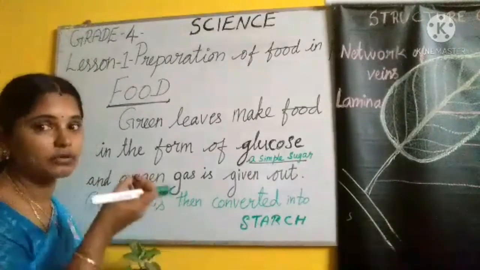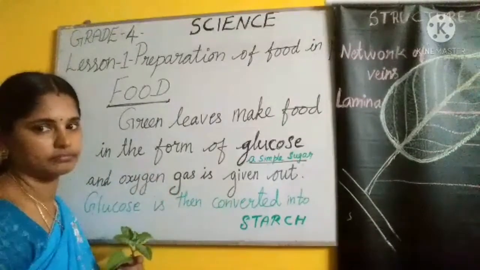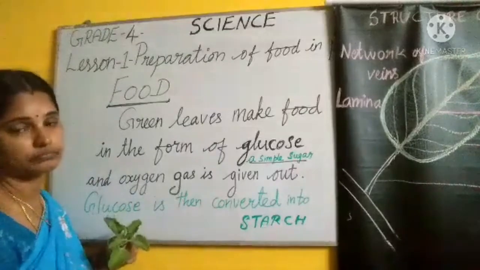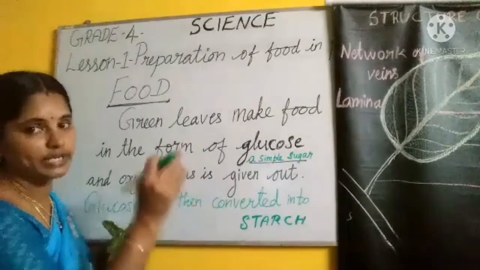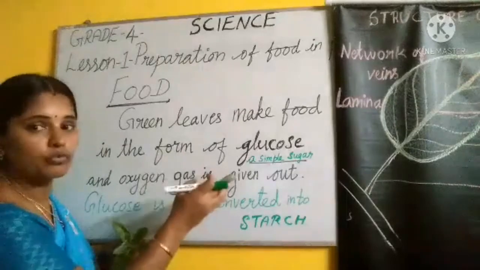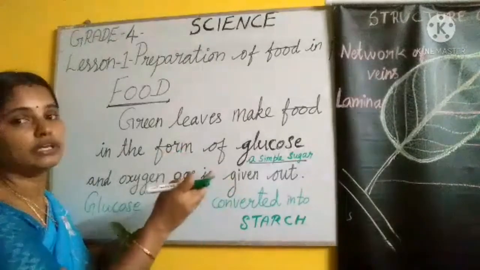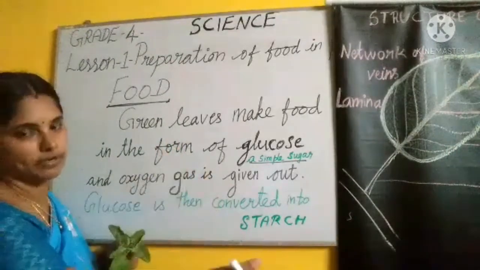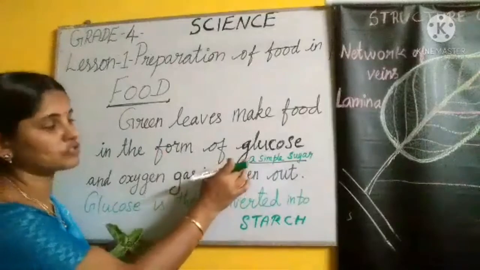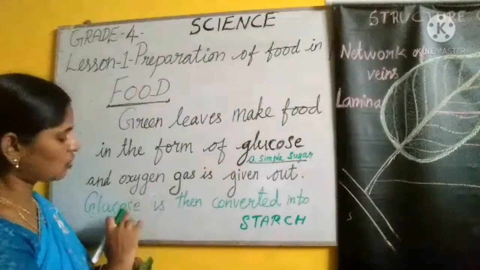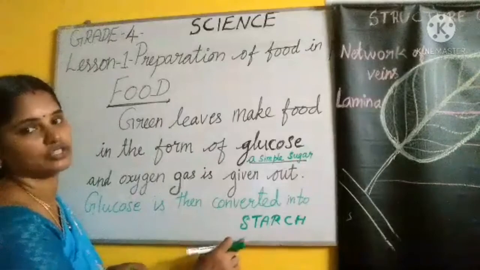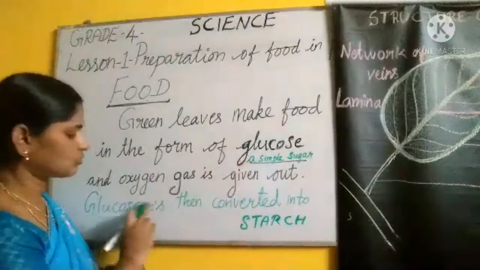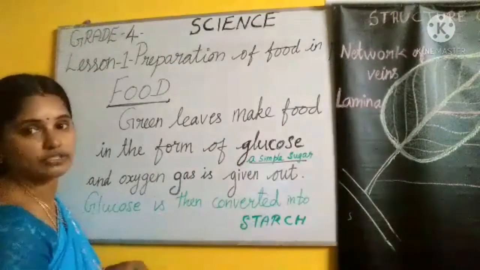Starch, that is, the nutrient that stores in our food. Okay, nutrients. Different nutrients are there, no? So how are they prepared? During the photosynthesis process only, food is prepared. One form of nutrient is glucose. That glucose is converted into starch.